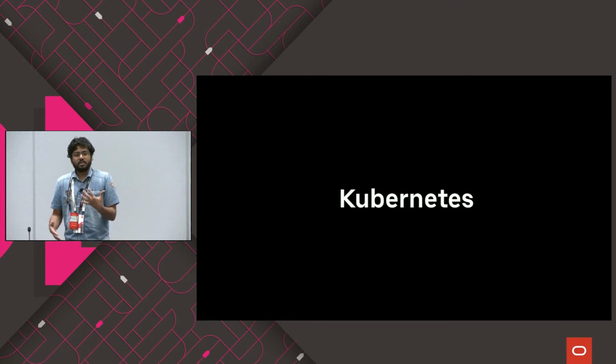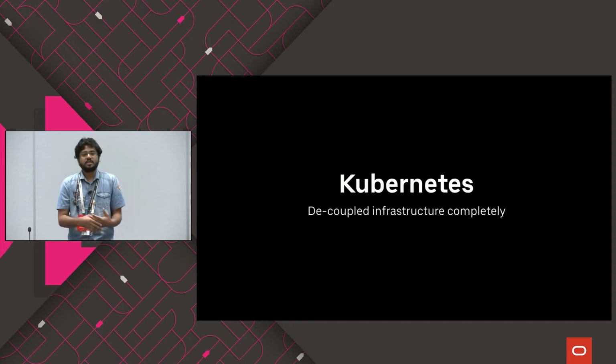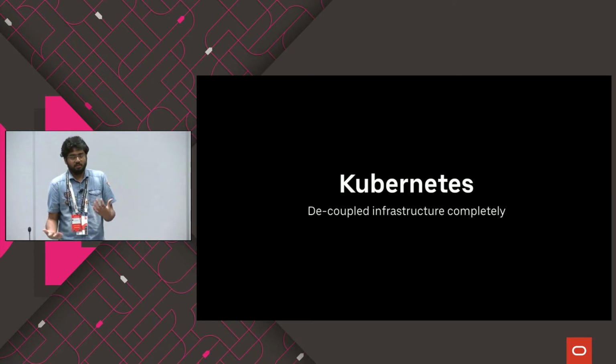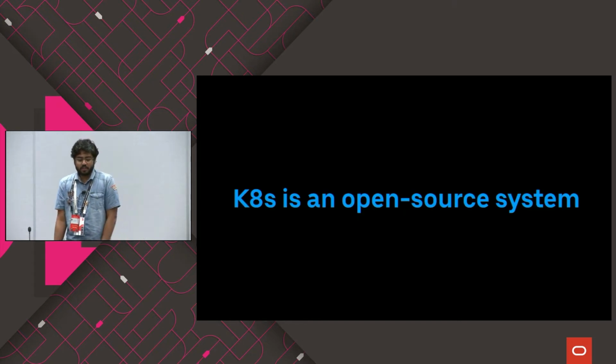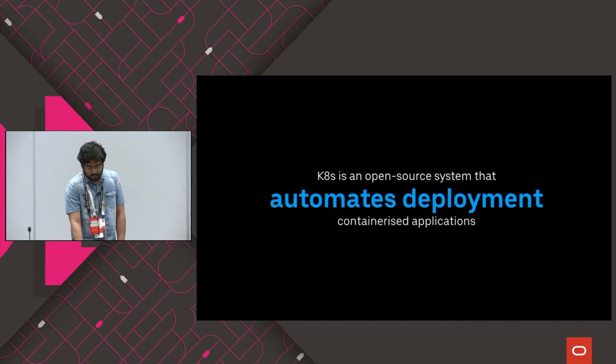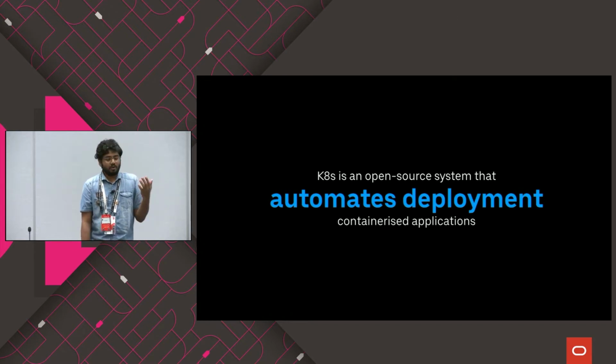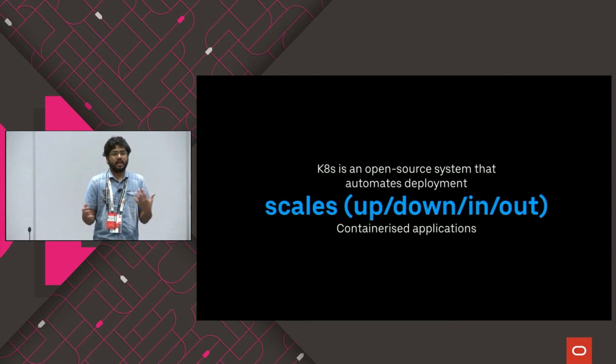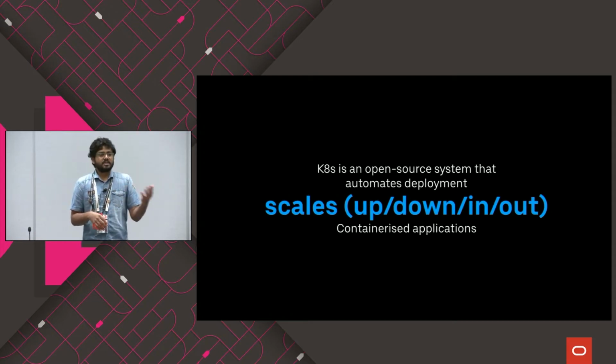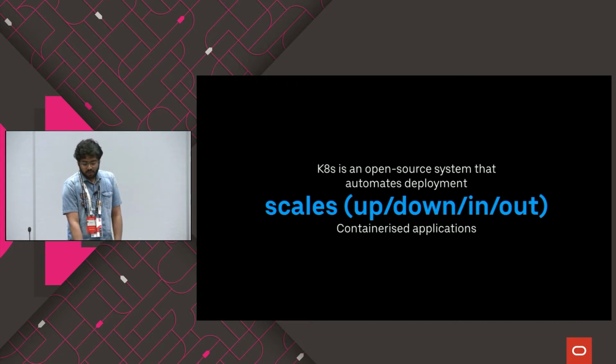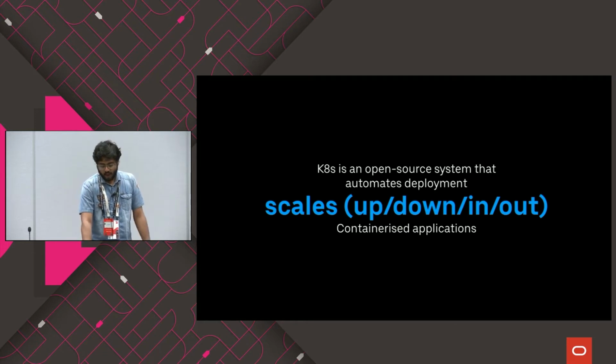So to solve that, we have something called Kubernetes. Kubernetes helps you to address those things. Kubernetes actually tried to decouple the infrastructure part of your application completely. It single-handedly handles everything that you want to deal with for infrastructure, as well as application management. So what is Kubernetes? It's an open source system that helps you to automate deployments of containerized applications. It also helps you to scale your application. You can say, give me 2 instances of this application running, give me 4 instances. It helps you to scale up or scale down based on the resources and the load that you have.